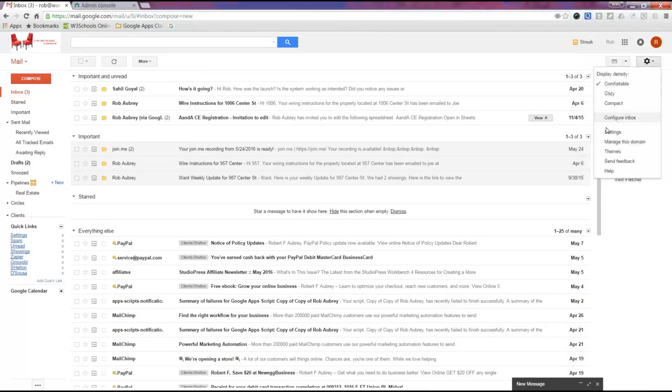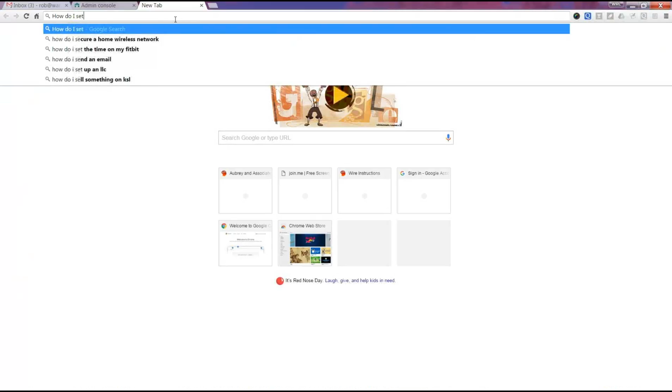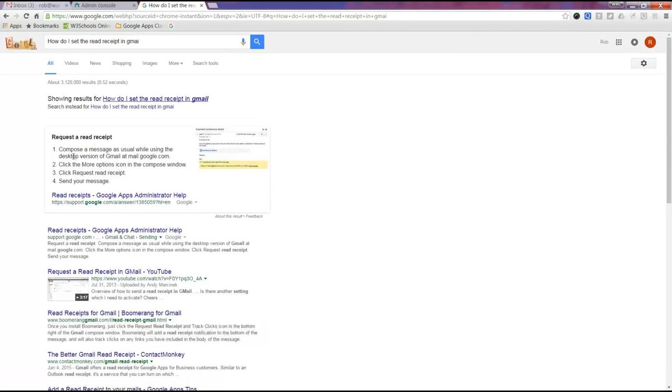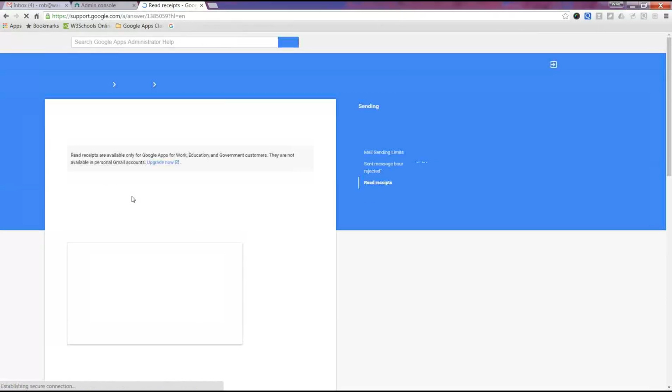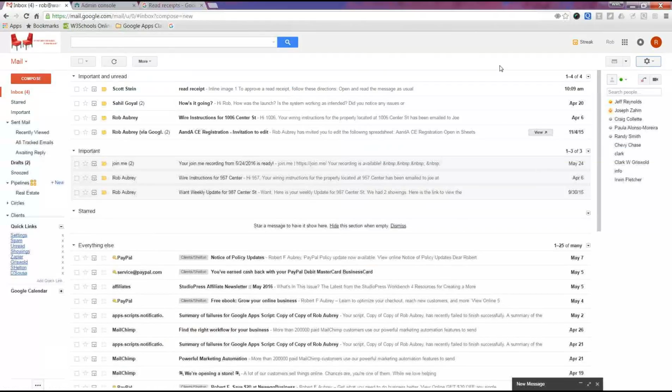The fastest way to find that out is to search how do I set the read receipt in Gmail. And of course it's correct. So compose a message, click the more options. That's basically saying the same thing we just did. But if it's not there, I wonder if there's a lab setting or a setting somewhere that turns that on and off.